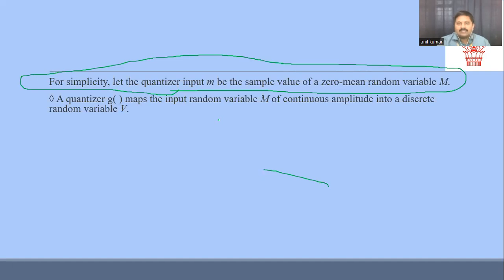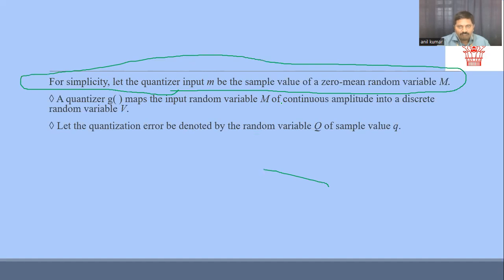We have two substitutes for the random variables, M as well as V, and we have small q representing the quantization error. So we say that the quantization error is q equals M minus V.